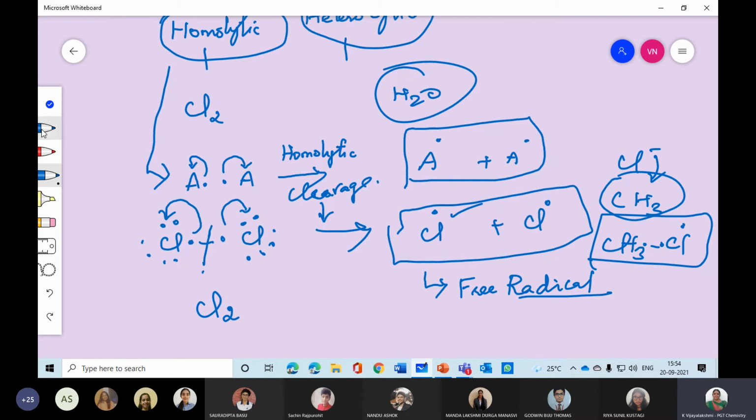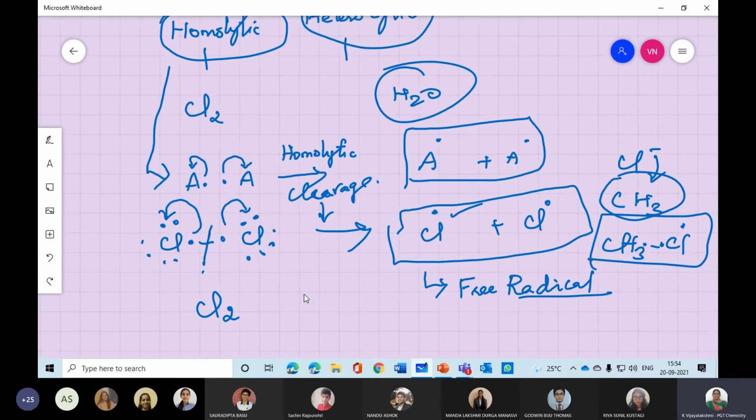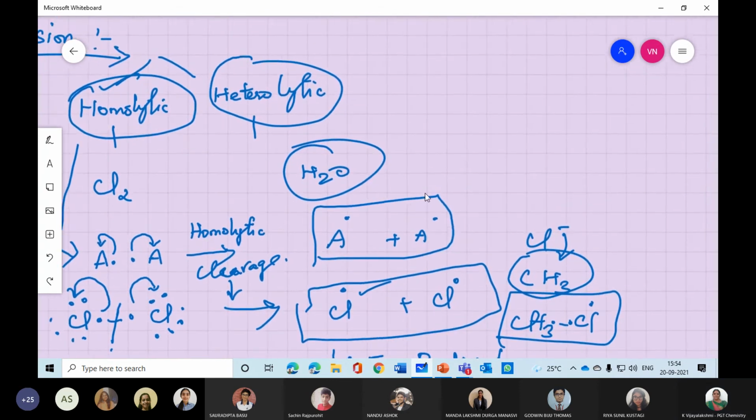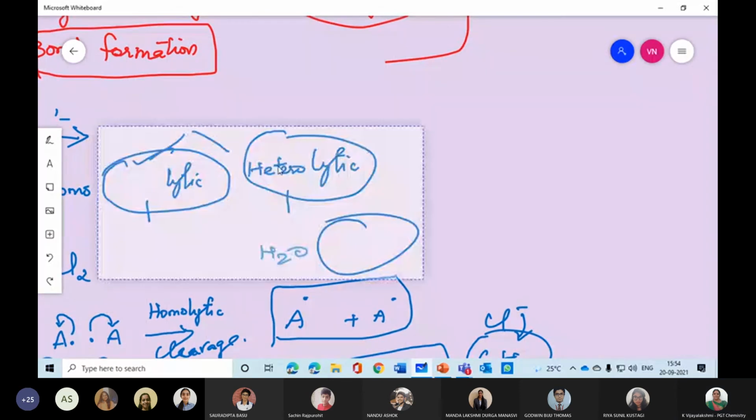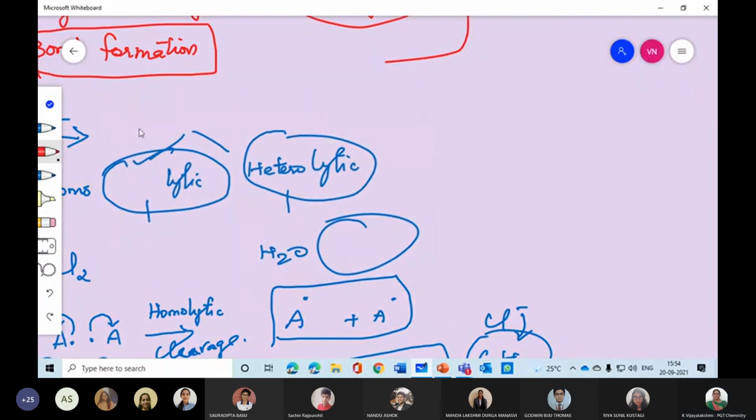Now, what is heterolytic? What is the difference with heterolytic? Heterolytic means like A, one electron will be there, and the same for B, one electron will be there. Hetero means different, as I have told you. So the same reaction takes place.